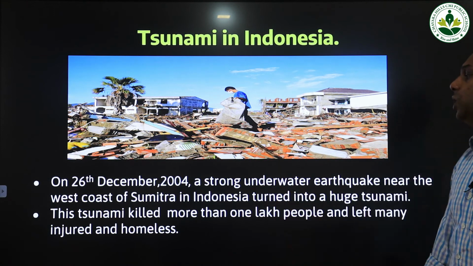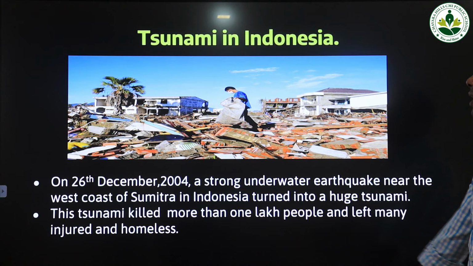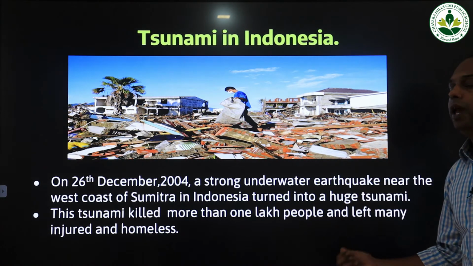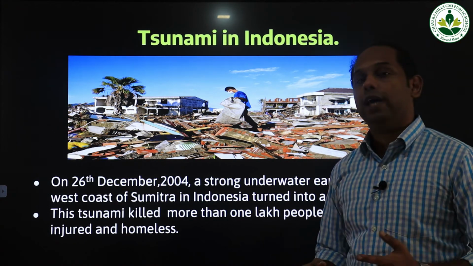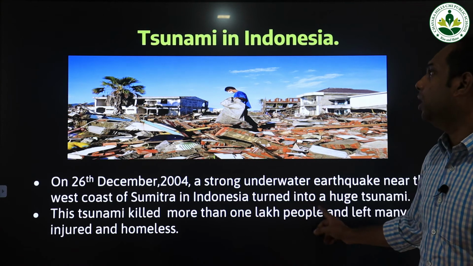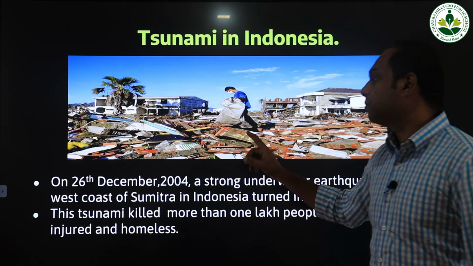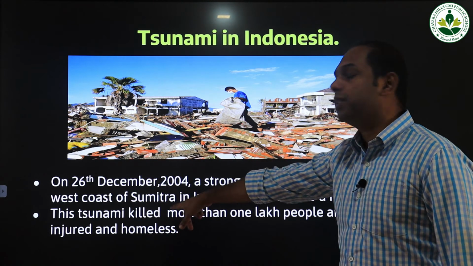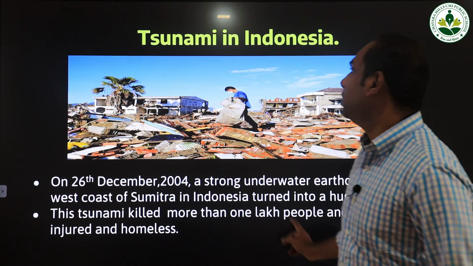This tsunami killed more than 1 lakh people and left many injured and homeless. So as a result of this tsunami, around 1 lakh people died, many people left their homes and many people were injured. This all happened due to the Indonesian tsunami, which occurred on 26th December in Sumatra Island in Indonesia. Just now we have studied about the tsunami.